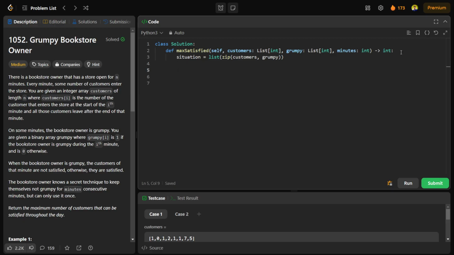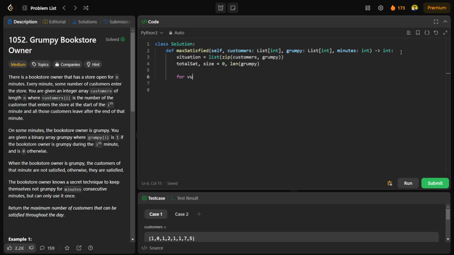Fine. Now I have my total satisfied customers. Satisfied customer is 0 initially. I'll take the size, and I can take any size, maybe of grumpy, so this will give me the size of the array. Now, firstly, I need to get the current contribution I have made using zeros.